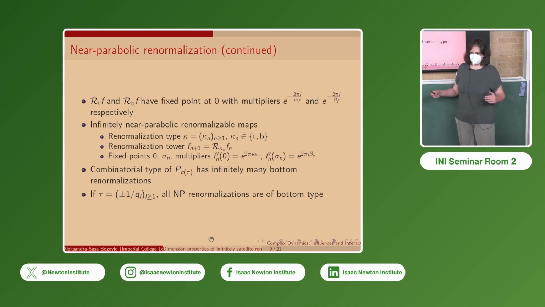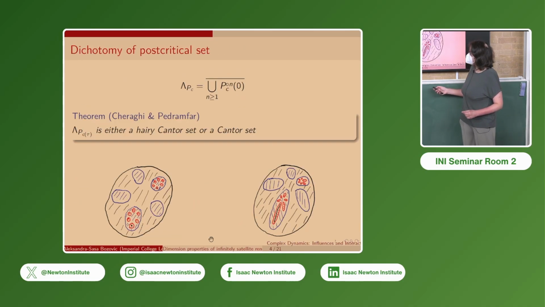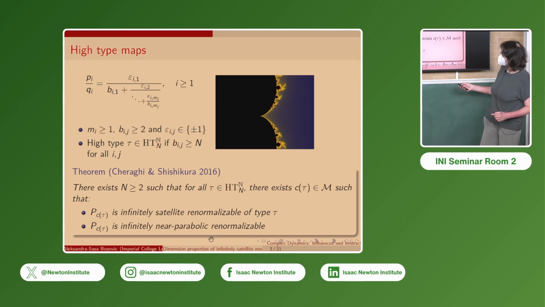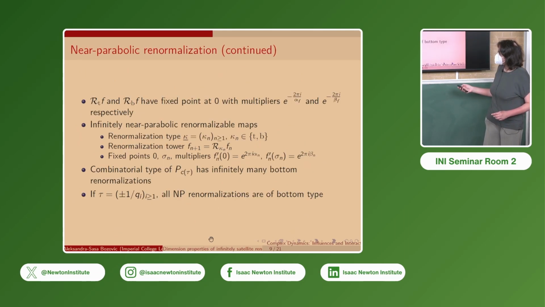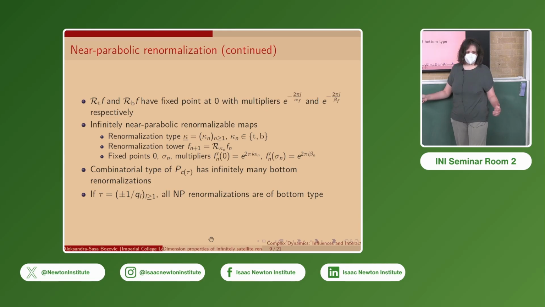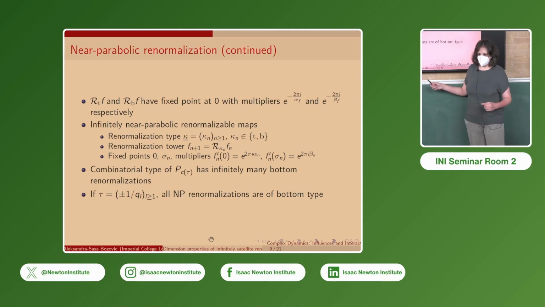Now, according to Inou and Shishikura, in the case for PC tau, the combinatorial type has infinitely many bottom renormalizations, but in between them we can have top renormalizations as well.